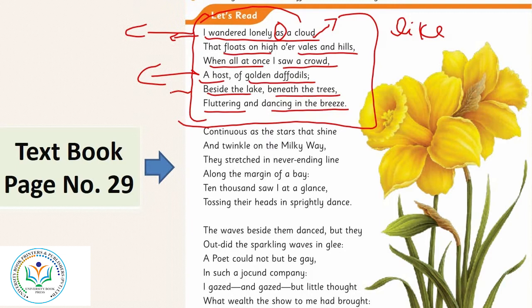Breeze is the cold air of the morning. So he saw the group of daffodils, golden daffodils, which were fluttering, moving and dancing in the breeze. Fluttering and dancing in the breeze. Here the poet has given the example of personification.